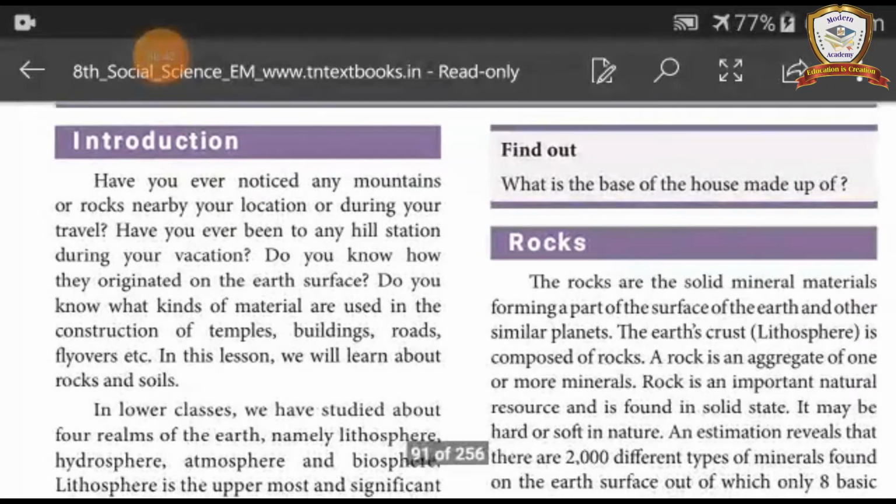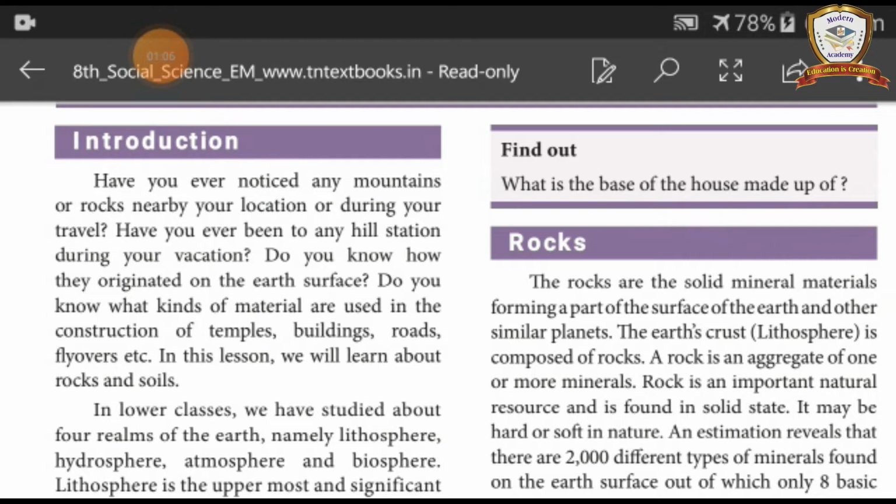Introduction. Have you ever noticed any mountains or rocks nearby your location or during your travel? Have you ever been to any hill station during your vacation? Do you know how they originated on the earth's surface?